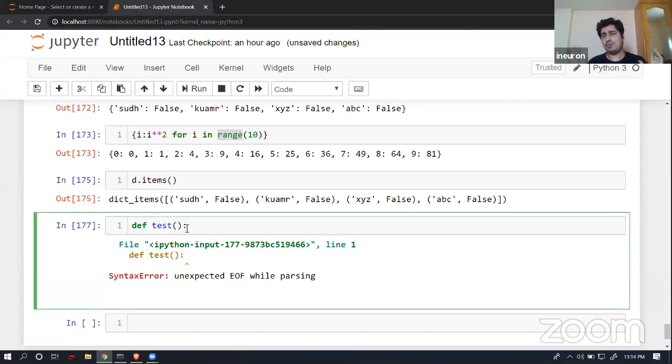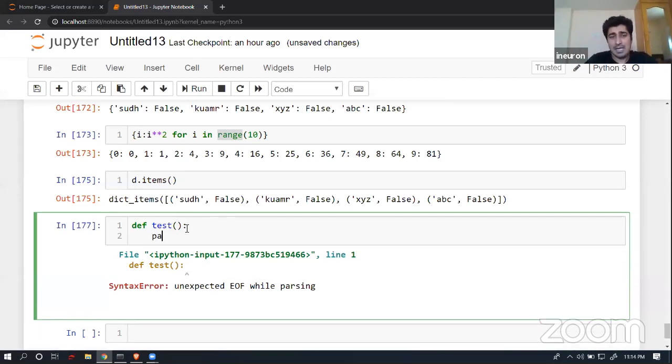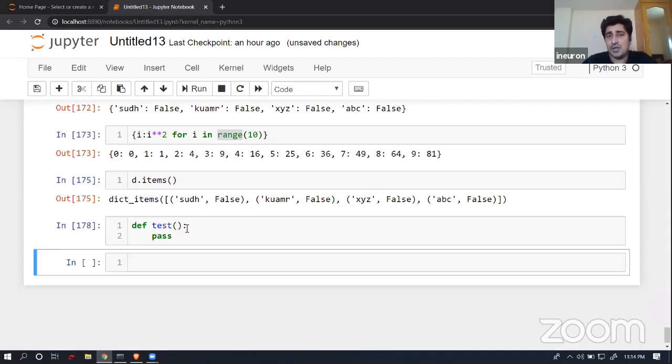Let's suppose I don't want to give a body for the function. I have just given a name. I wanted to create an abstract function, as you can see over here. I have just given a name in this particular place, but I don't want to give a body. In that case, I can use a special keyword called pass, which is not available in any other languages. So now if I execute, no complaint.